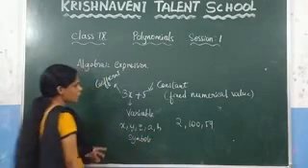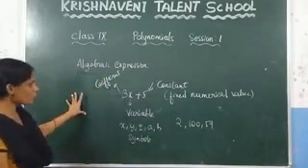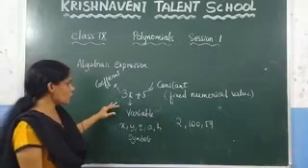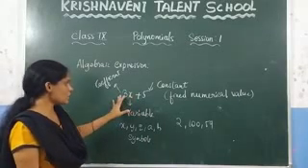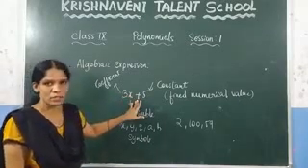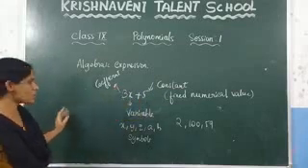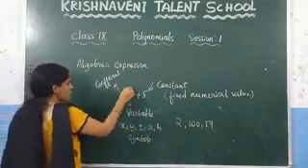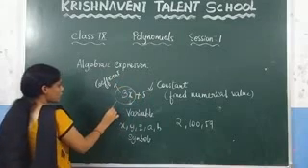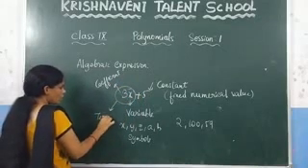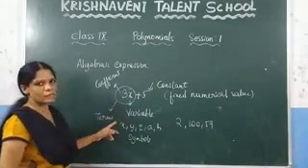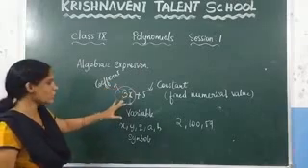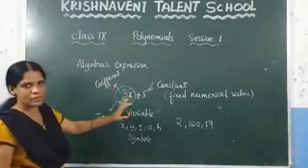This is all about the algebraic expression. What is meant by the algebraic expression? It involves the variables, numbers and any of the operations, we call it an algebraic expression. And in an expression, each value we call a term. So in this expression, how many terms are there? 2 terms are there, which are 3x and 5.